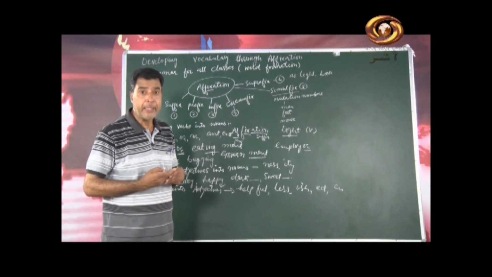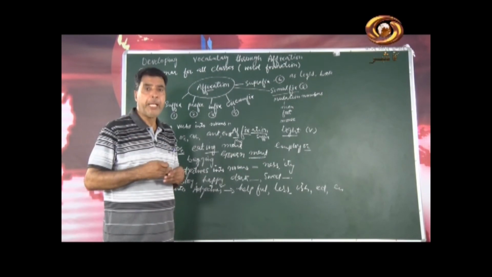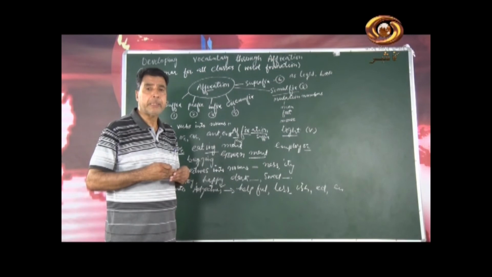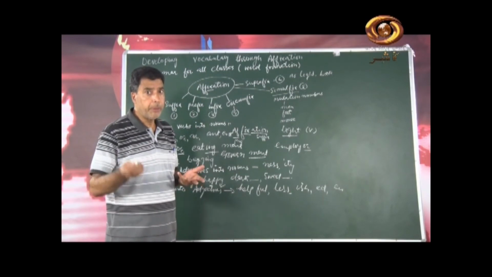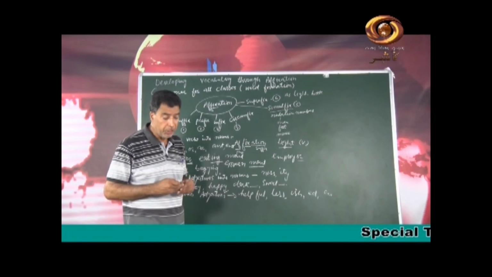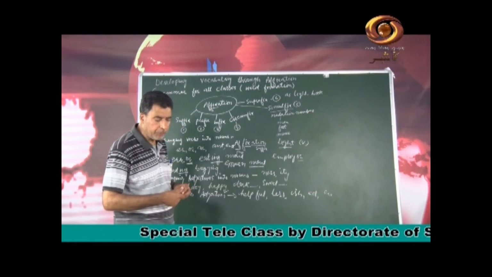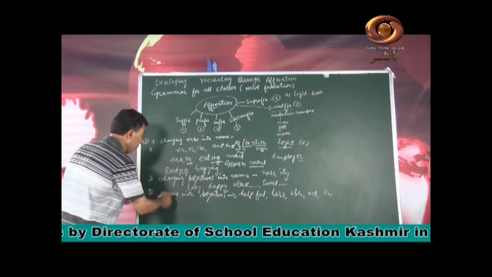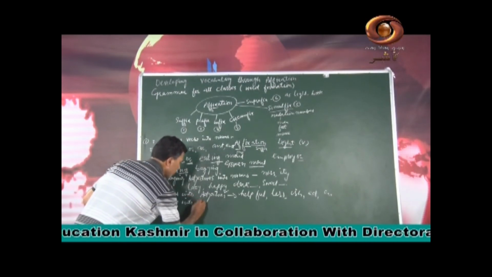Sometimes we add ed to a word and it becomes a verb also. For example, play, play is a noun, it is also a verb, but if we use played, this is a verb. Then child as a noun, if you use ish at its end as a suffix, it becomes an adjective, that is childish. Very good. So here are many rules, some of the suffixes change nouns into adjectives. Now one more, that is verbs into adjectives.